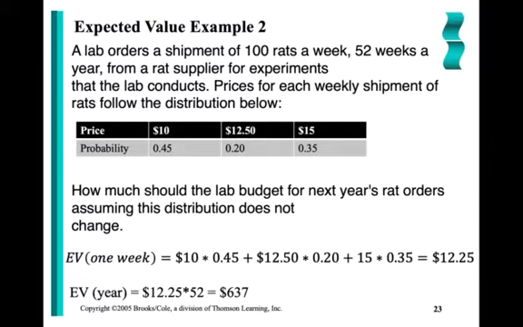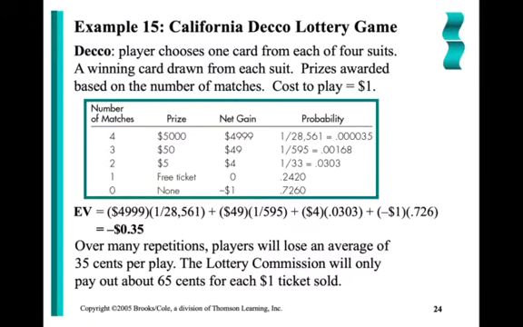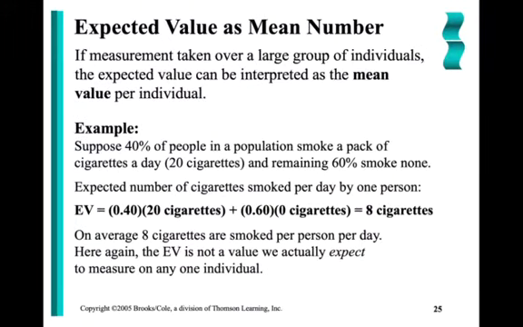So now if I said, how much should we budget in order to make sure that we have enough for any year? Well, I take the average of 1 week and just multiply by the number of weeks. The budget should be $637 based on our averages. So our expected value is the theoretical average. That's what this stands for. Expected value is the theoretical average.